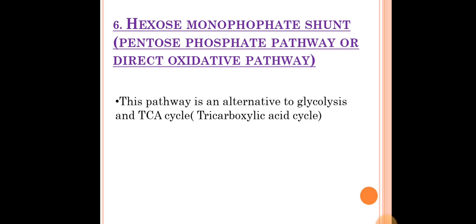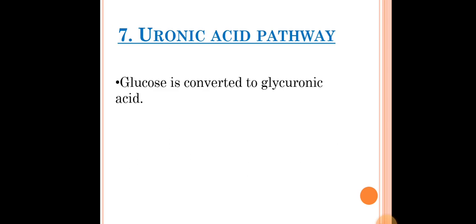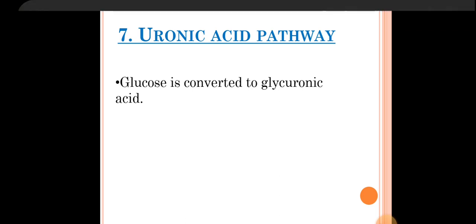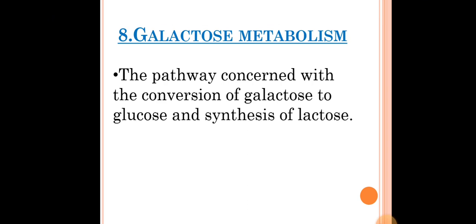The sixth one is the hexose monophosphate shunt, also known as the pentose phosphate pathway or direct oxidative pathway. This pathway is an alternative to glycolysis and the TCA cycle, that is the tricarboxylic acid cycle. The seventh one is the uronic acid pathway. Here glucose is converted to glucuronic acid. The eighth one is galactose metabolism. Basically it is the pathway concerned with the conversion of galactose to glucose and the synthesis of lactose.